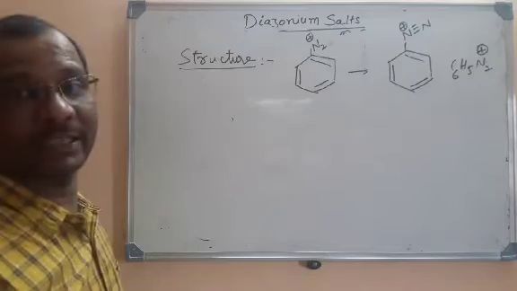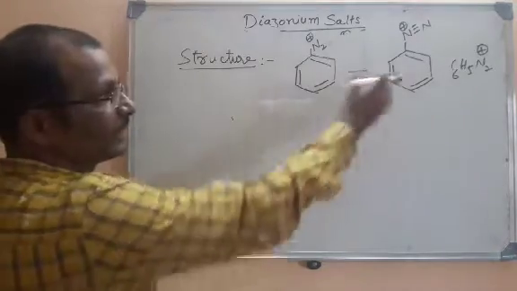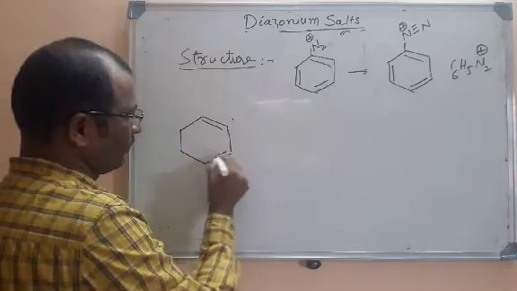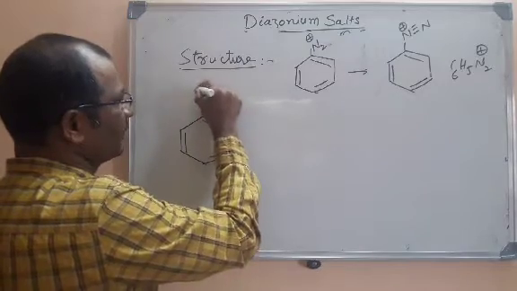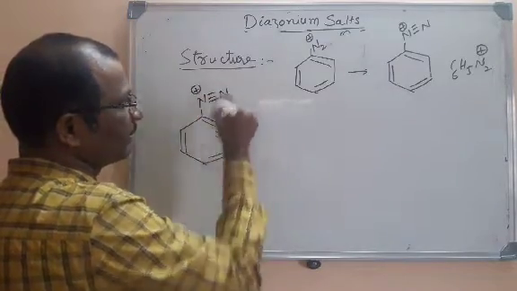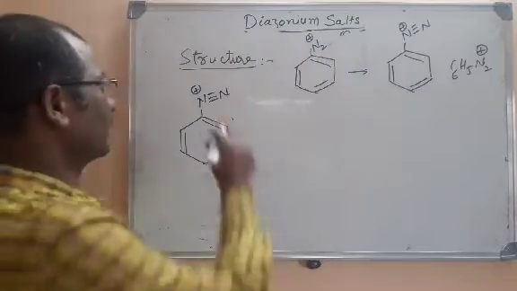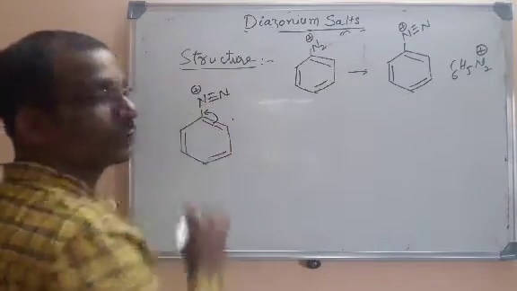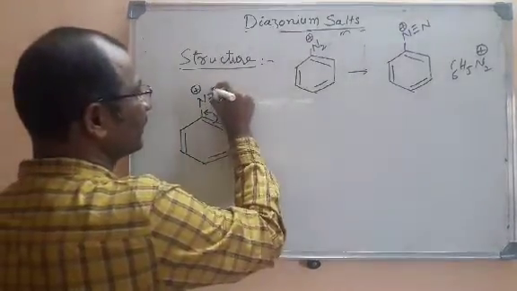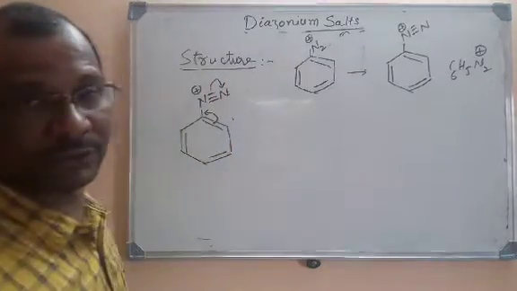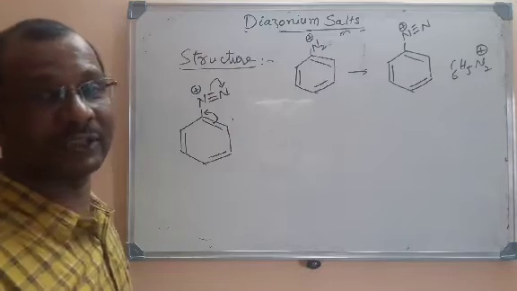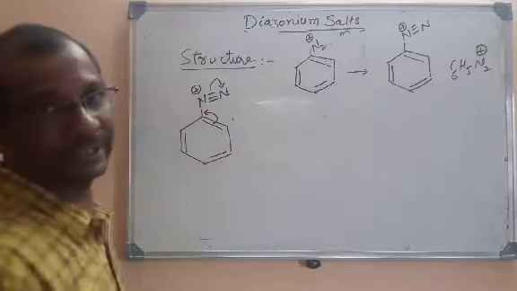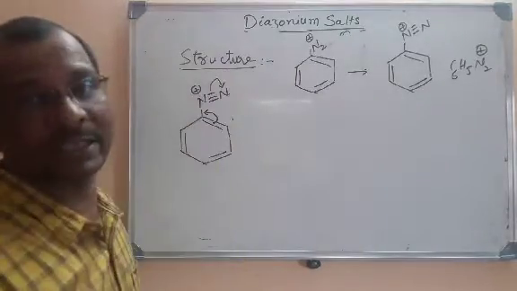Now let me explain its stability by resonance. This is the diazonium ion, where this nitrogen has a positive charge and there is a triple bond. As this nitrogen has a positive charge, it will acquire these pi bonded electrons to form a pi bond, and at the same time the electrons will be transferred onto the other nitrogen.